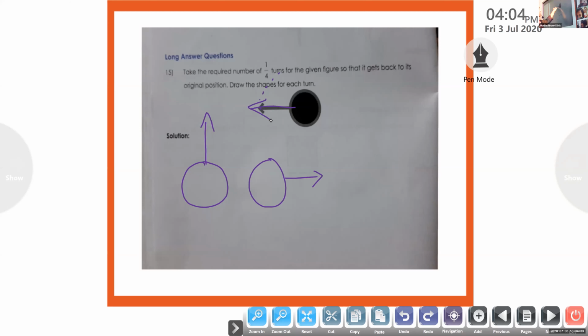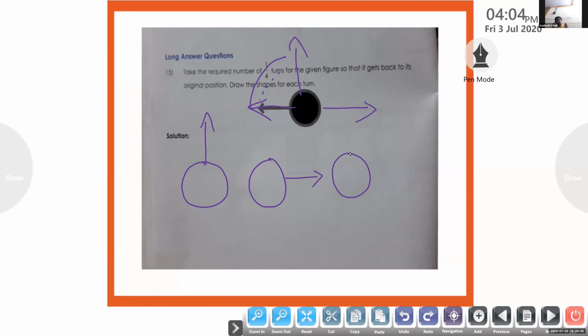Originally the arrow was here. Now it came here. Now again the arrow came here. Now it's on the side. Okay. So Anusri, can you tell me the next 1 by 4 turn, where will the arrow be pointing? Yes, ma'am, it will be downward. Downwards. Okay. So we will draw one more.